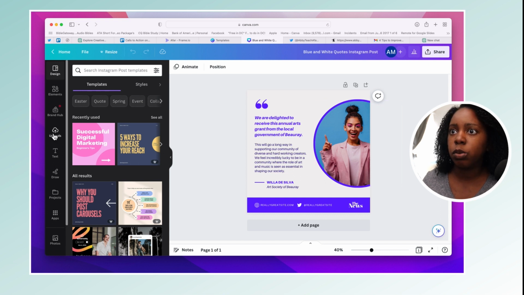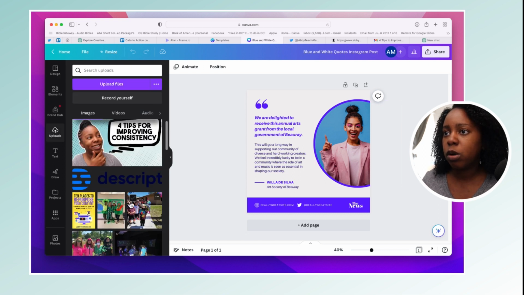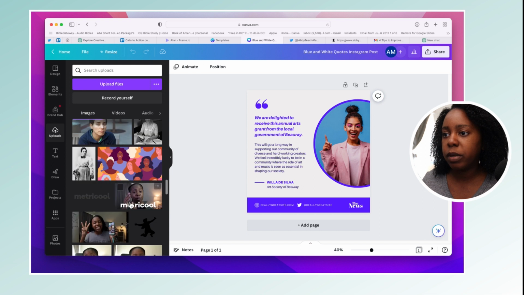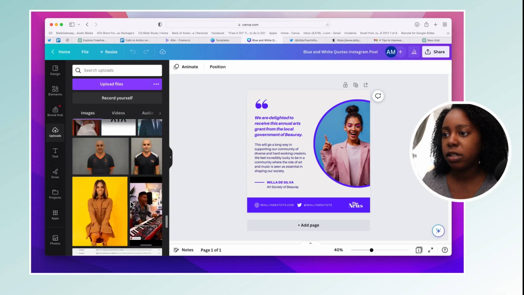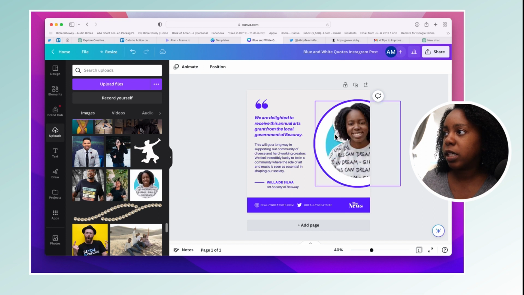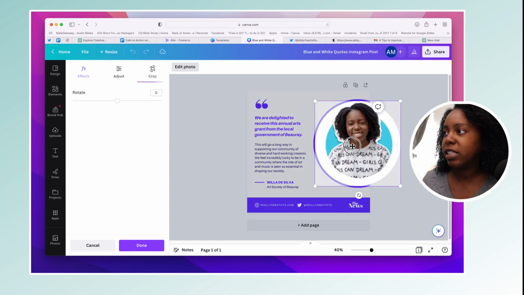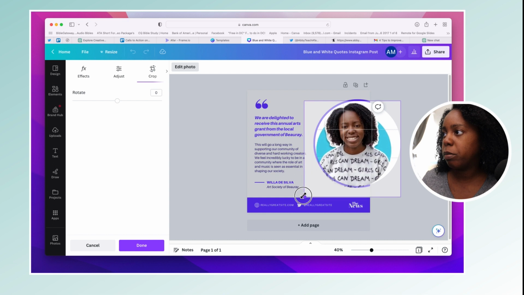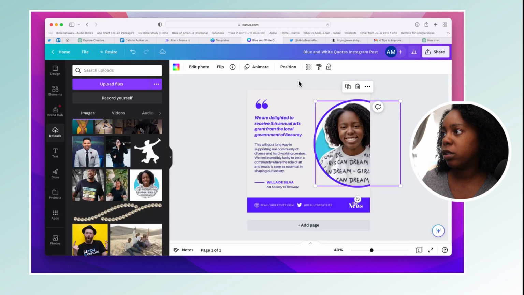I'm going to switch out this picture. So I'm going to go to my uploads and find a picture of me that is decent. And I'm just going to drag this over until it goes here. I can double click. I can make this a little bit bigger so I fit more into the frame, just like that there. Okay, great. So now let's get into where we can get these quotes from.